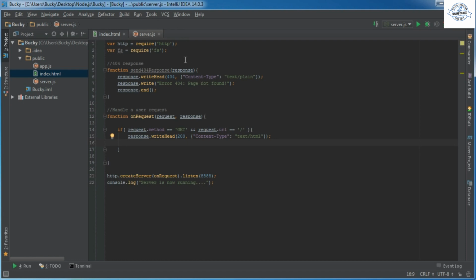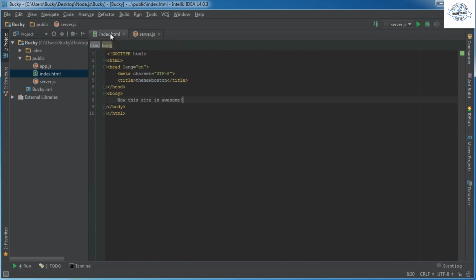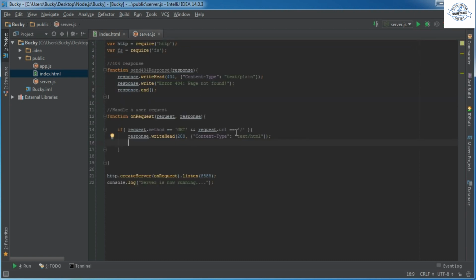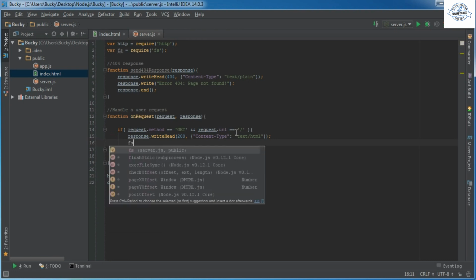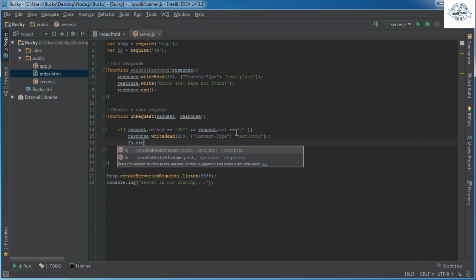And that's just because a basic response is just sent back in one chunk of text. However, this file, we don't know how big it is. Our programmers or developers are usually going to change the size of this, whatever. So we want to send it back in a stream, and that's just for better performance and to ensure that we don't have any errors. So for our file system object, which is fs, the first thing we want to do is create a readable stream.